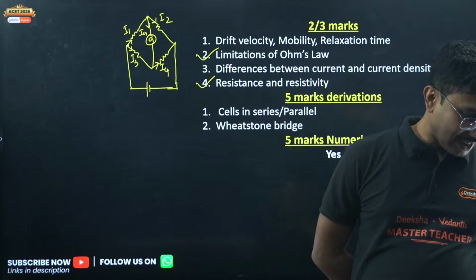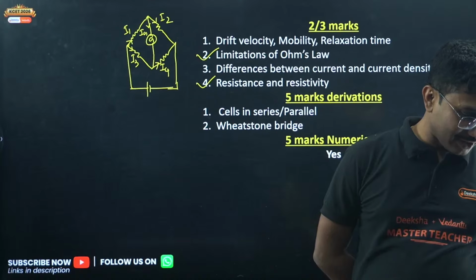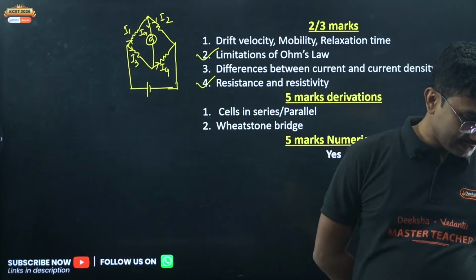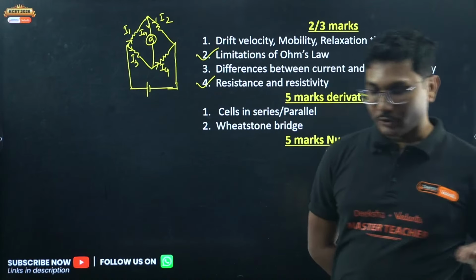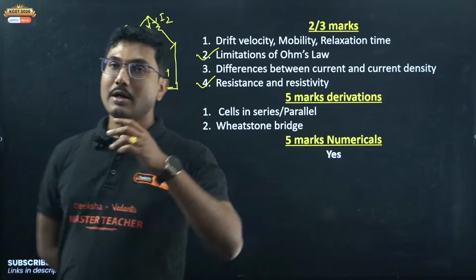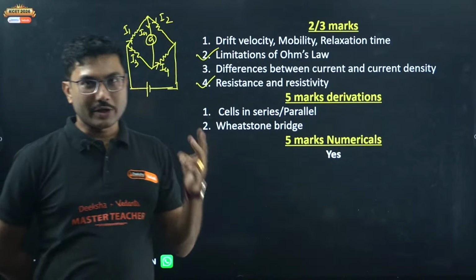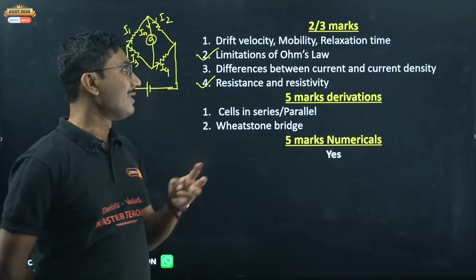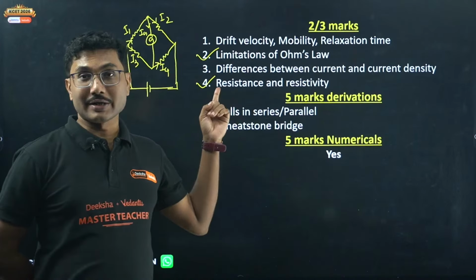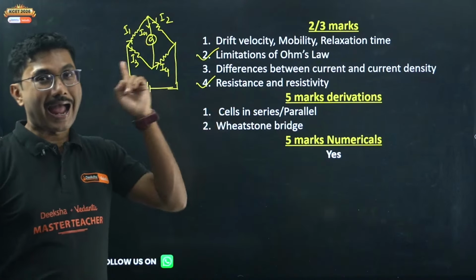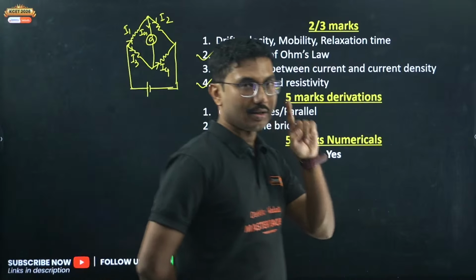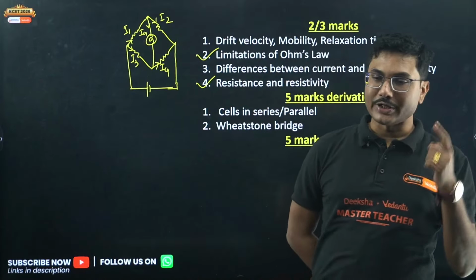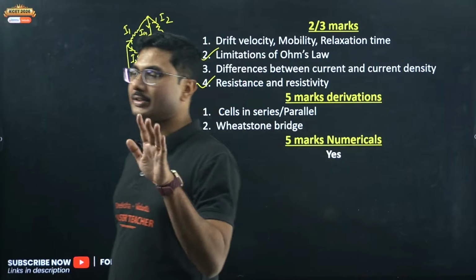If we study, how much will we get on average? Varalakshmi, please say how many chapters I should study only for derivation. So for derivation, you should study the first 2 chapters: current electricity, moving charges and magnetism, and the last chapter, the semiconductor. If you study all the derivations from these chapters, that is sufficient.